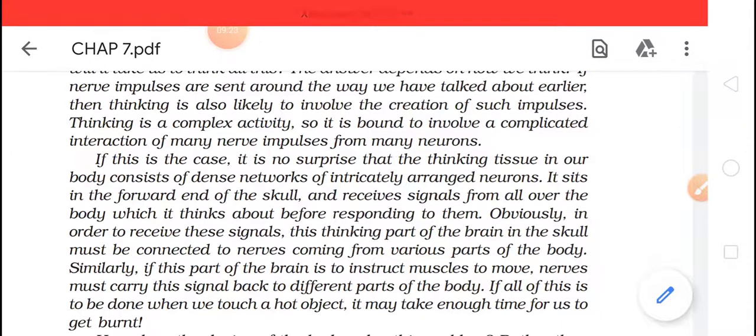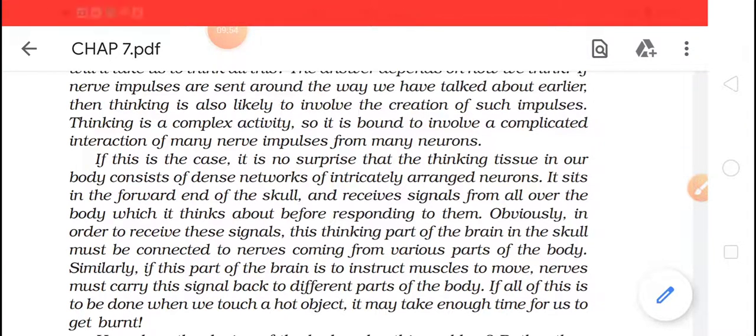If our hand touches the flame, we will burn our hand. If our legs touch, they will burn. So whatever part touches the flame will get burned. So why and how is it happening? Because we have nerves which are interconnected and all the nerves go towards the brain.